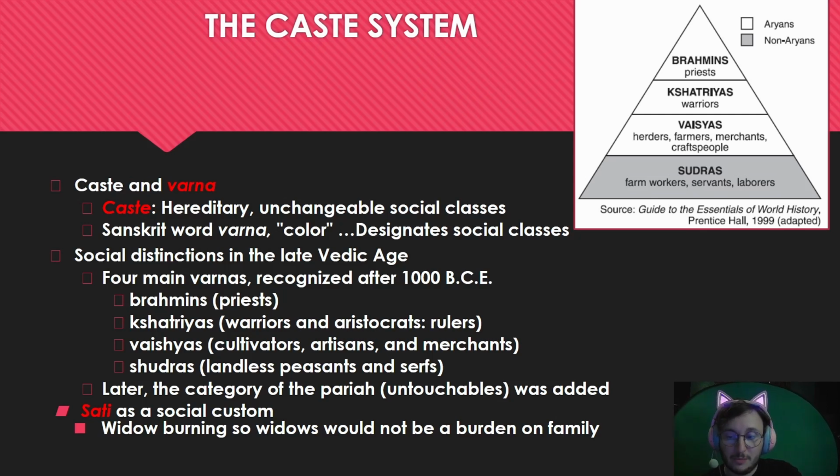There were the Brahmins, which are priests, the Kshatriyas, which are warriors, the Vaishyas, which are herders, farmers, merchants, and craftspeople, and you have Sudras, which are farm workers, servants, and laborers. And eventually, at the very, very bottom of the caste, you have the untouchables. These were people who had jobs considered unclean, such as butchery, cleaning latrines, things like that. Right, Sati, which we discussed earlier, was a social custom related to widow burning.